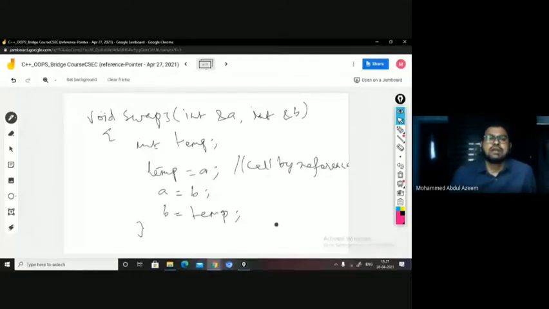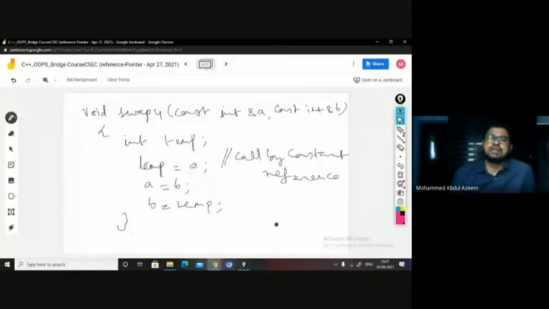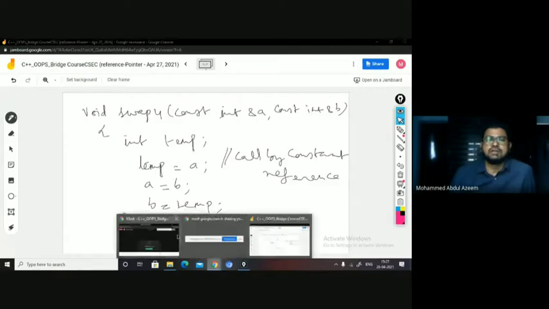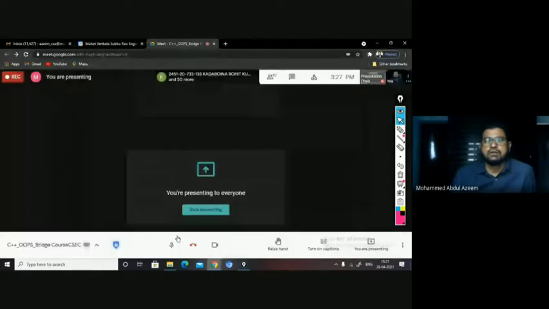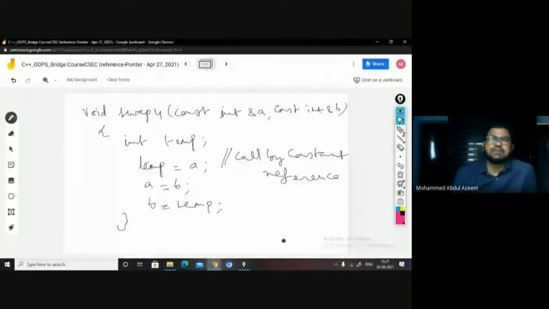Okay. Coming to swap 4. In swap 4, we can see these arguments are reference arguments, but they are declared as constant. const is the keyword used to declare the variables as constant. This constant keyword you don't find in C, you have it in C++.